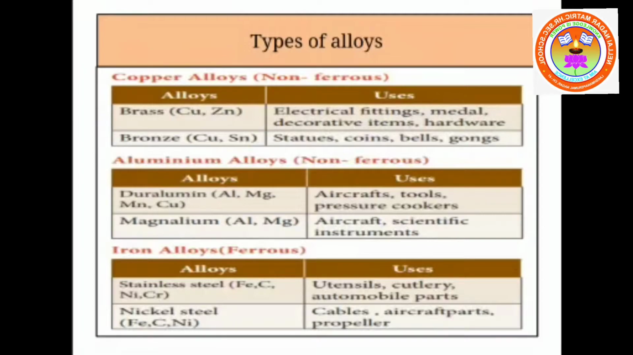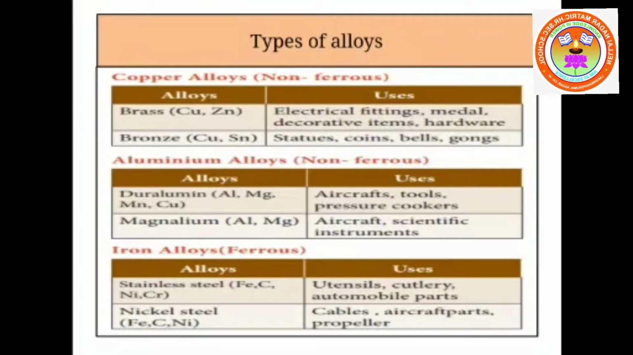The main application of stainless steel is in the making of utensils, cooking vessels and cutlery items. Also, automobile parts are made with the help of stainless steel. Nickel steel is used as propellers and in making aircraft parts. So we have two types of alloys, ferrous and non-ferrous alloys.